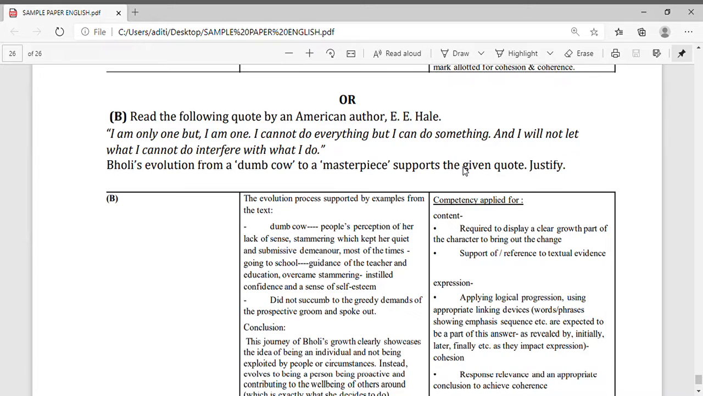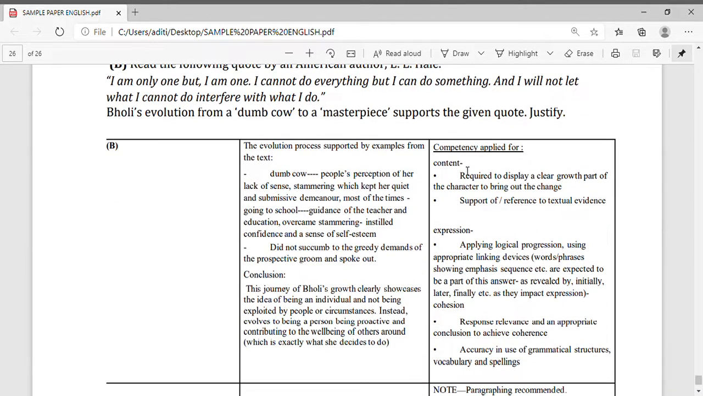Now for question number 2: I am only one, but I am one. I cannot do everything, but I can do something. And I will not let what I cannot do interfere with what I can do. Now here you can see this question is from Bholi. In this chapter, what points do you have to write for this question? You have to support the given quote and justify it. Bholi's evolution from a dumb cow to a masterpiece, the evolution process supported by examples from the text.